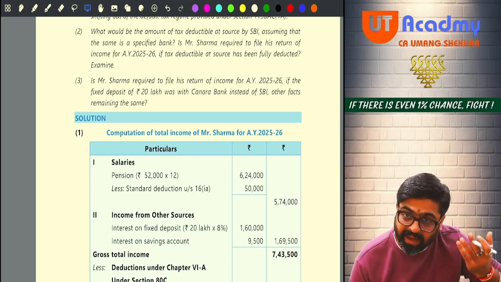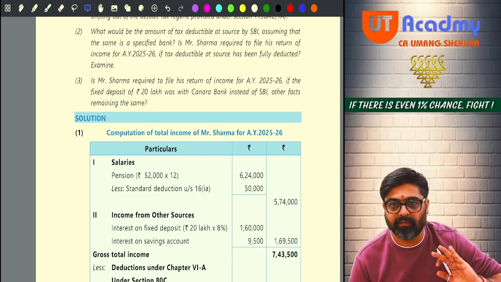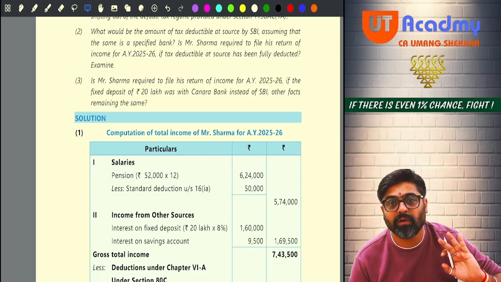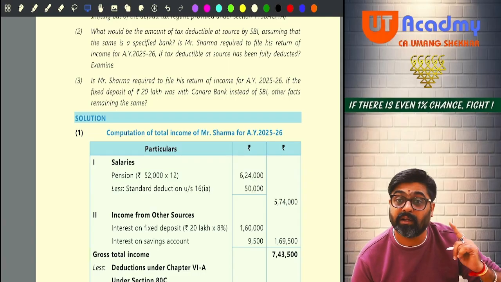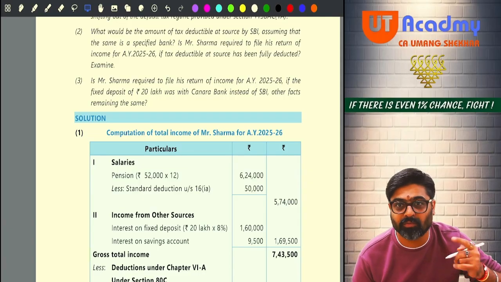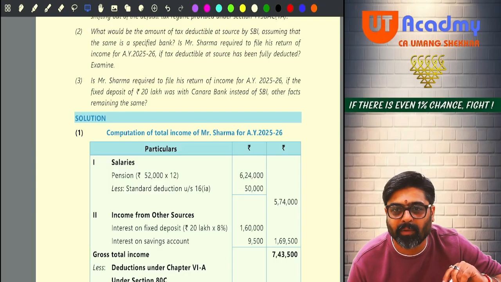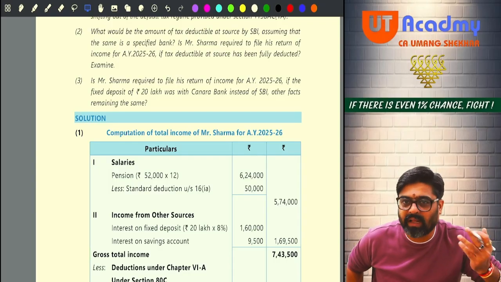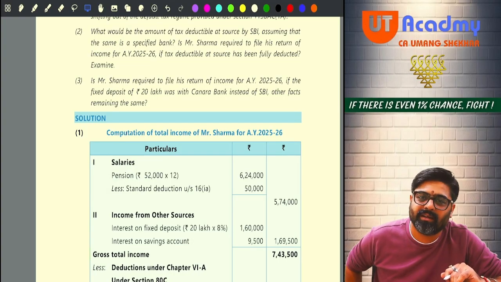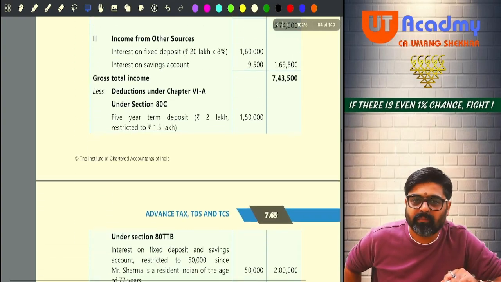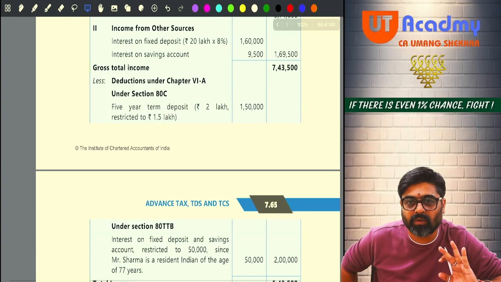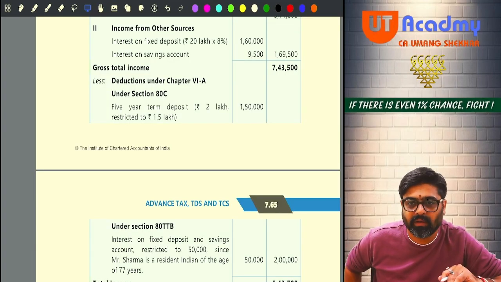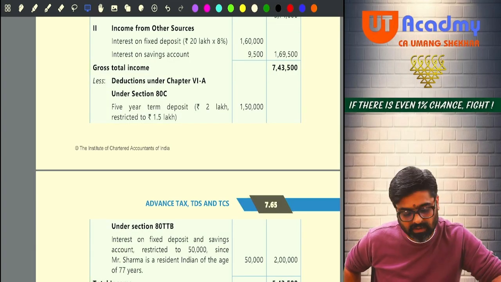So from Canara Bank, whatever interest will be given on the FD, yes or no? 1,60,000. On that, Canara Bank will deduct TDS at the rate of 10% under 194A, because that interest is more than 50,000. Getting my point? So 194A TDS is deducted. His salary is also there. Now the tax will be this much only, but he will be compulsorily required to file his return now. Getting my point?